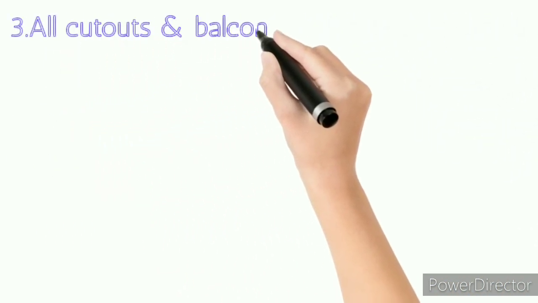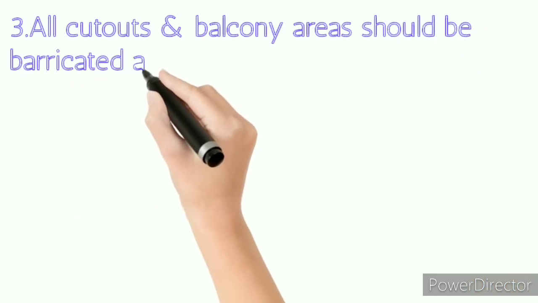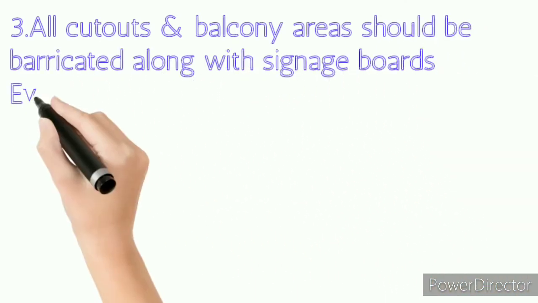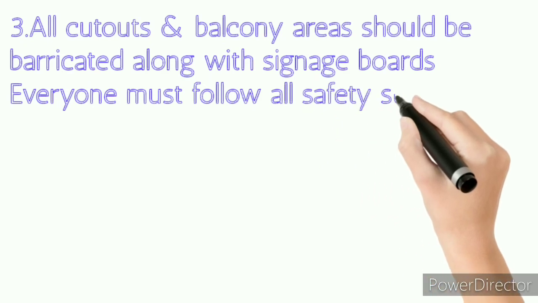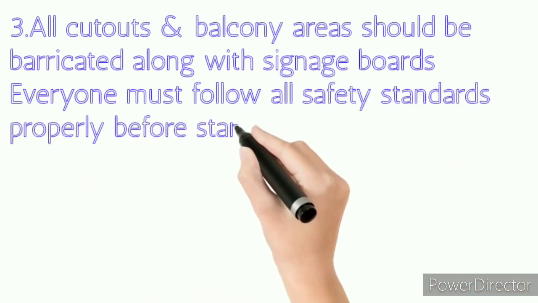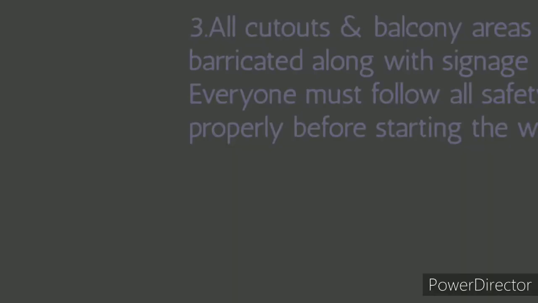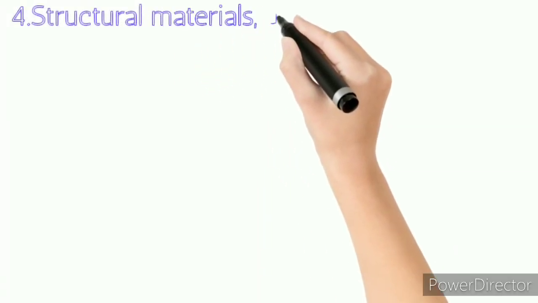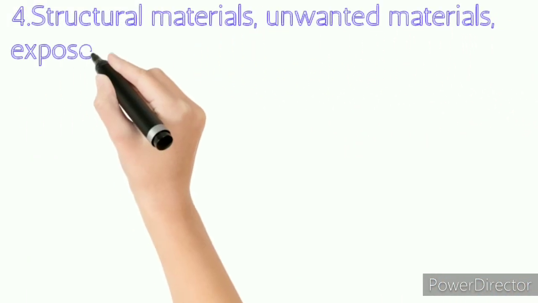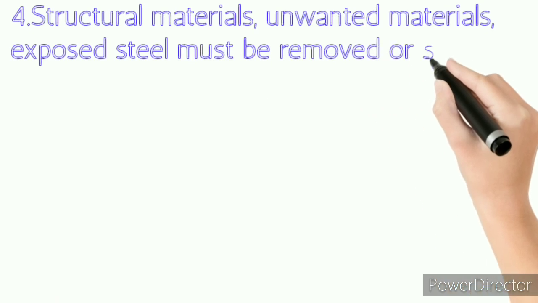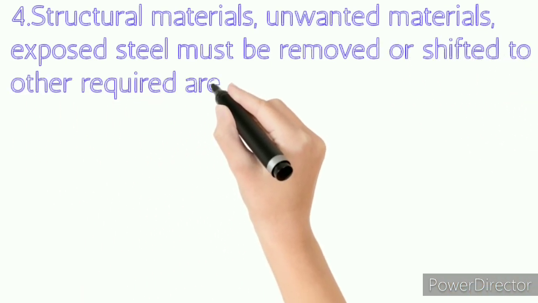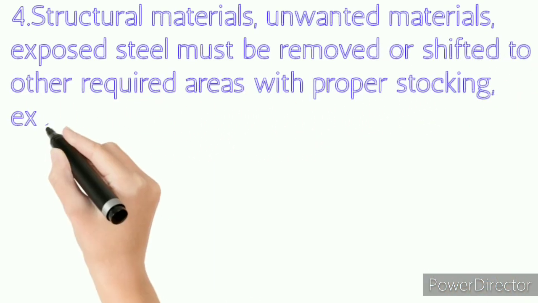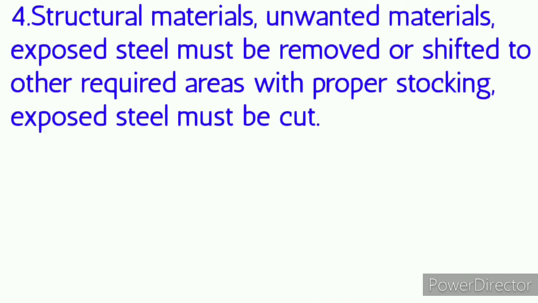3. All cutouts and balcony areas should be barricaded along with signage boards. Everyone must follow all safety standards properly before starting the works. 4. Structural materials, unwanted materials, exposed steel must be removed or shifted to other required areas with proper stocking. Exposed steel must be cut.